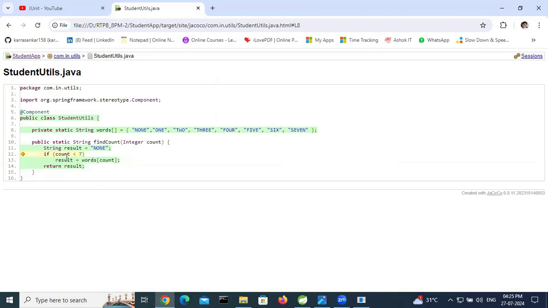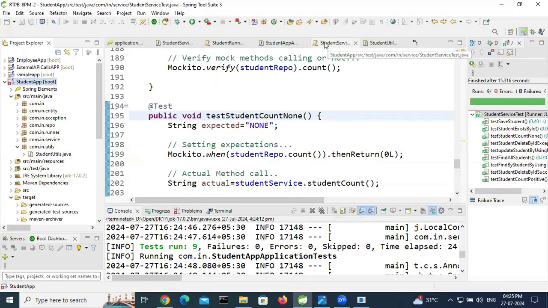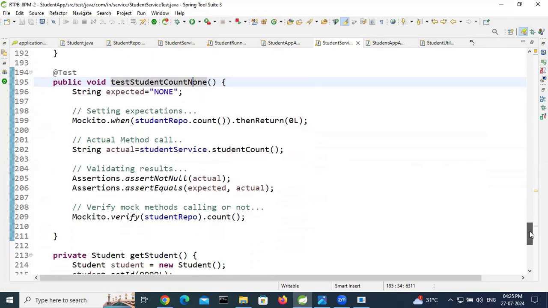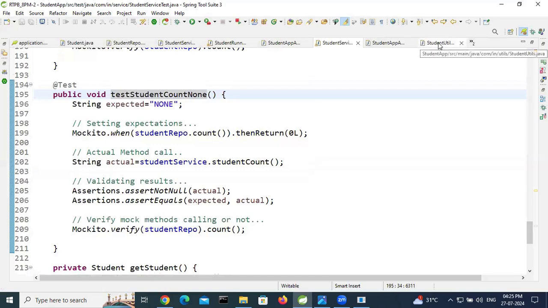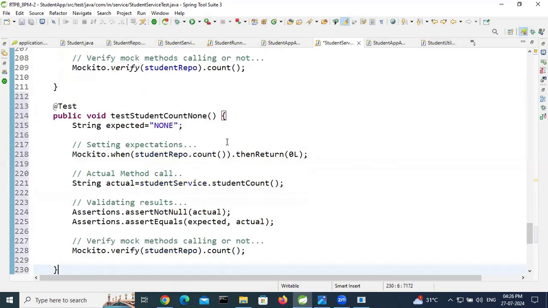So you can add another test case for more, like none added, positive added, more than expected. So we have condition to 7, right? I will pass now count. You can mention like 8. I am passing count as a 8. This is more than we are expected. This time also we will get none as a response.